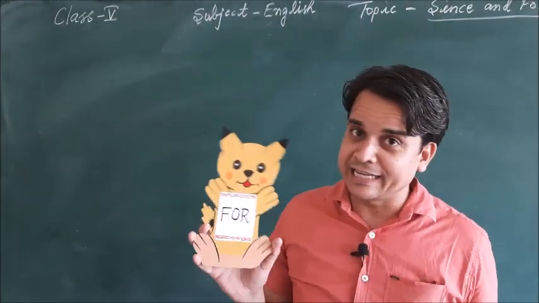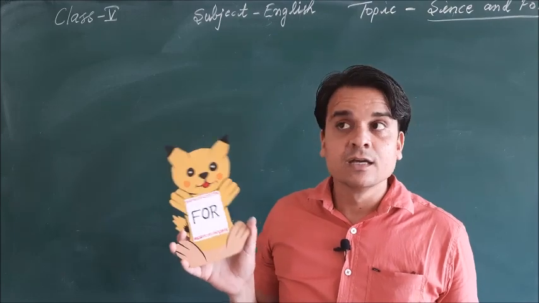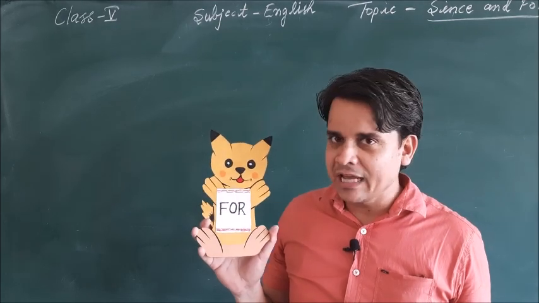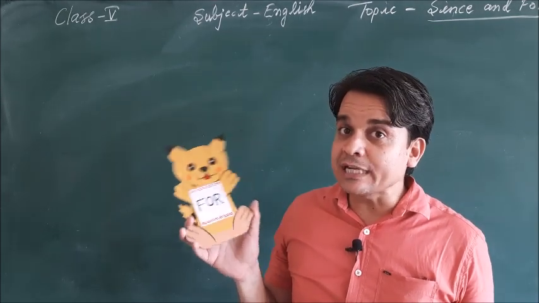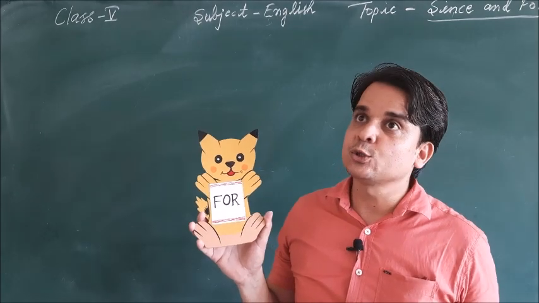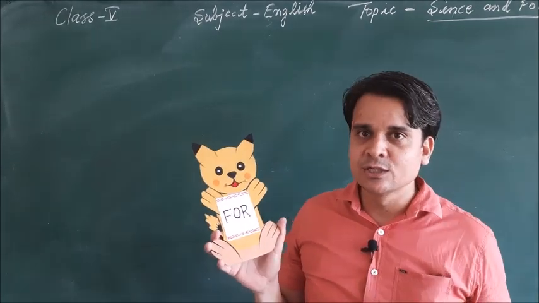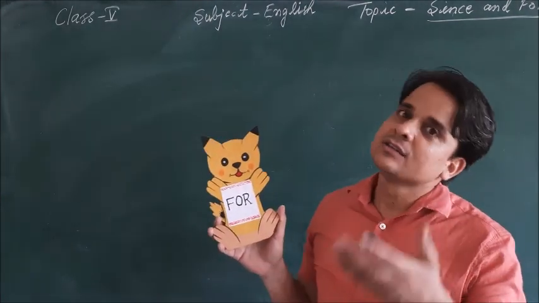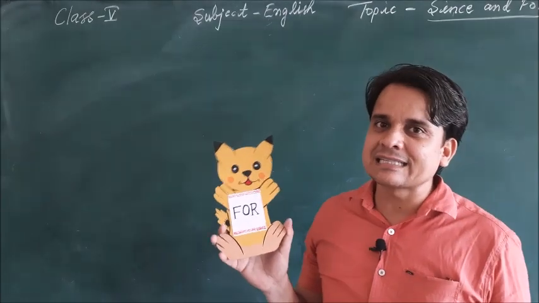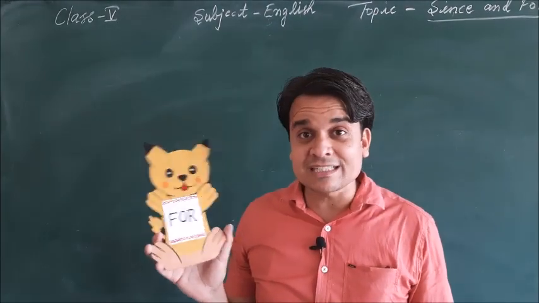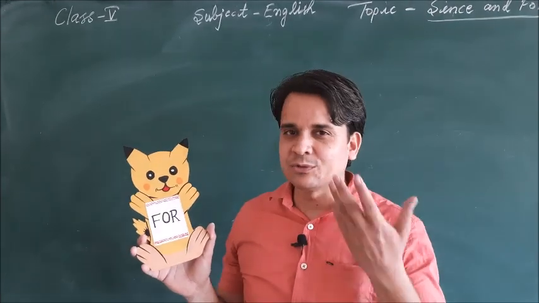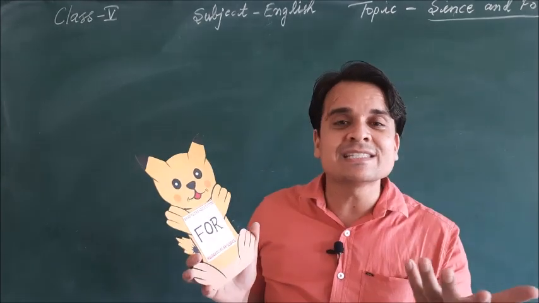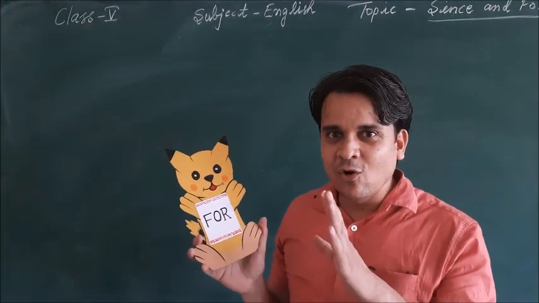So now for is saying, hello children, you can use me while you are talking about any particular duration of the time, like 2 hours, 7 months, 2 years, 1 week, 2 week, 3 months. All these are the examples of duration of the time. So for telling the duration of the time, you can use me, means you can use the preposition for.